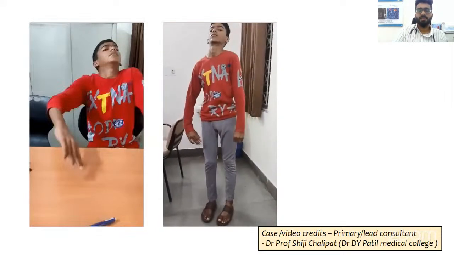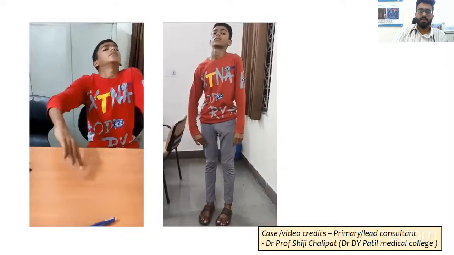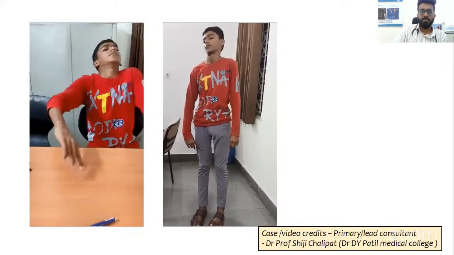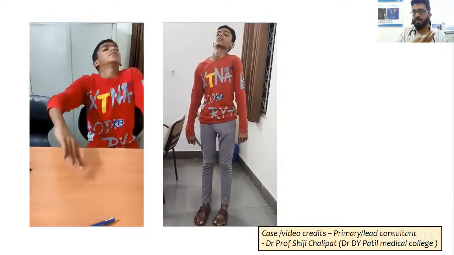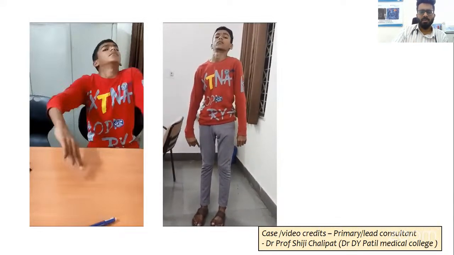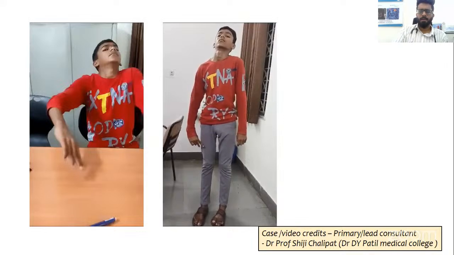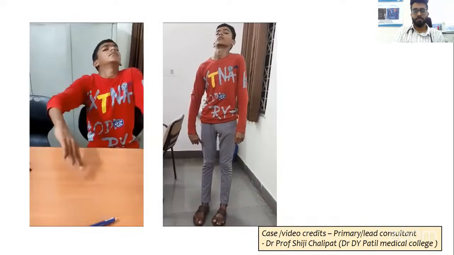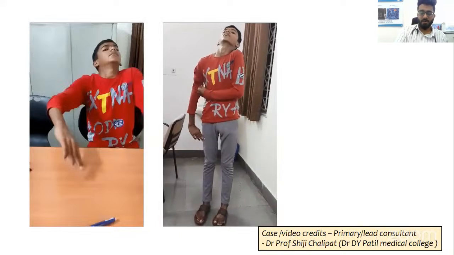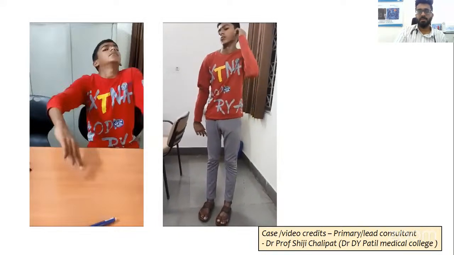Now, if you see on the left and right side, there's alternating posturing, and this typical dystonia is proximally more predominant, and also there is hemifacial or cervical neck dystonia, along with a few components of myoclonus as well. So this is a typical dystonia description, and with the onset being the last few months, 6 months, you can start thinking it's a genetic dystonia.